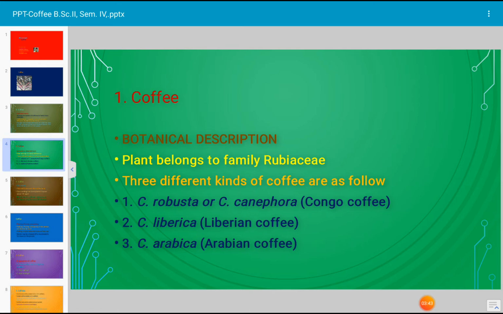The coffee plant is a shrub or small tree with a height of 15 to 50 feet. The leaves are oppositely arranged and dark green in color. The flowers are white, axillary, and appear 2 or 3 times in a year.